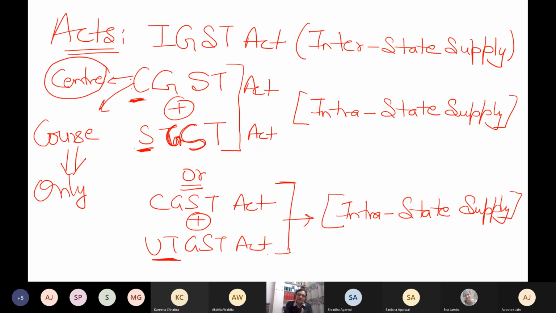Entire CGST. So if anyone knows CGST, by default that person knows SGST as well as UTGST. So there is no need to study separately different states' acts or union territory acts. Because if you study the CGST Act, then the same concepts are applicable to any state as well as to any union territory. The only difference is in the word: wherever the word center is written in the CGST, in a state you will find the name of that state, and in a union territory you will find the name of the union territory. That's it. So now we have only two acts in our course for the time being, the IGST Act and the CGST Act.